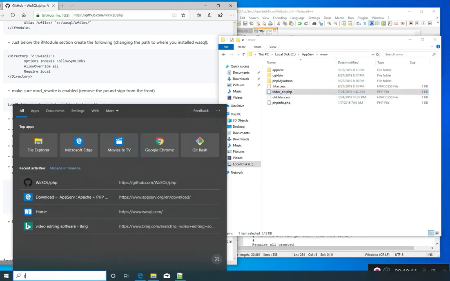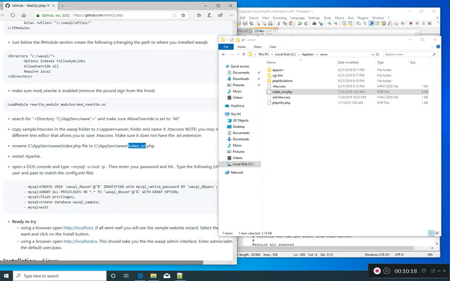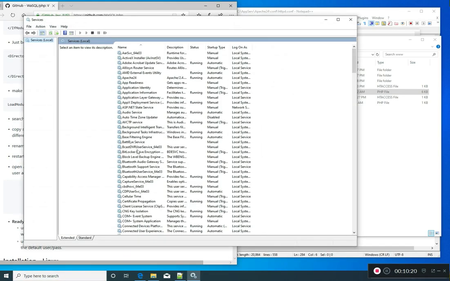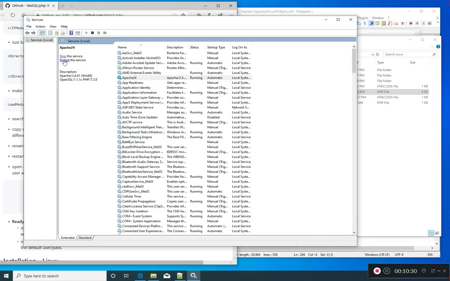So lots of ways to do that. I'm going to open up services, and then in this list I'll find Apache 24 and click restart. That will now read the config file and the changes that we made.